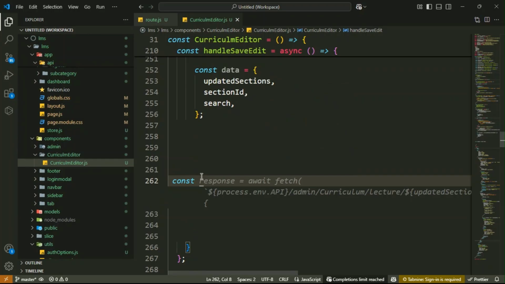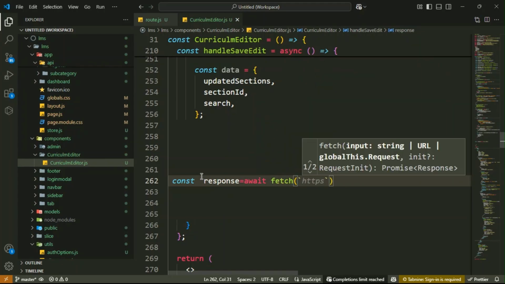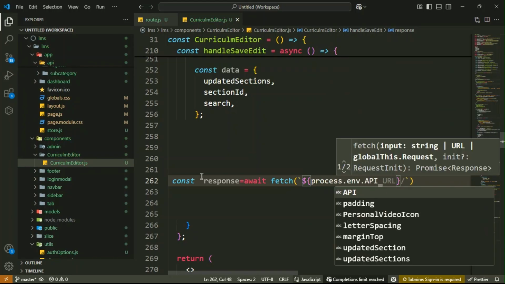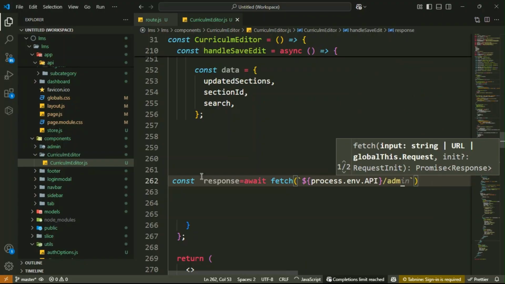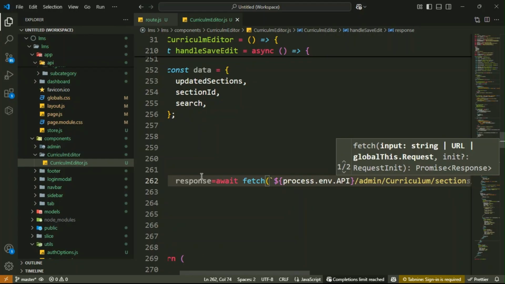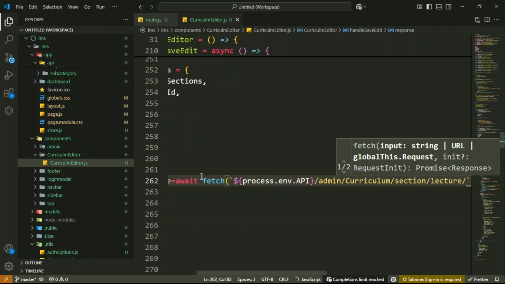Const response equal await fetch, API inside backticks, that is, inside it your environment variable process dot env dot API, then slash admin, then slash curriculum, then forward slash section, then forward slash lecture, then forward slash dollar symbol.